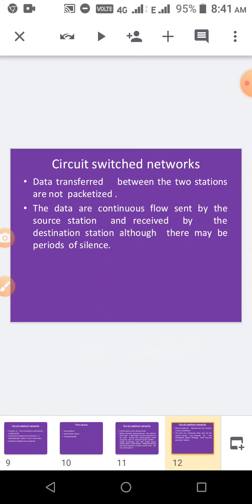In the circuit switched network, before going to transfer any data, we have to set up first. Okay, set up the circuit, get acknowledgement, then only we have to transfer data. And data are a continuous flow, okay, from the source station to the destination.